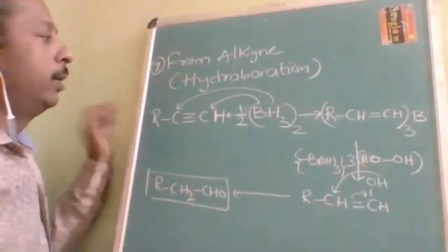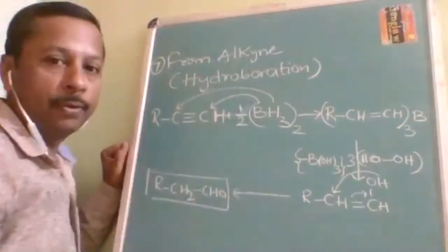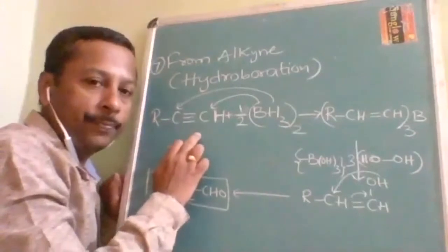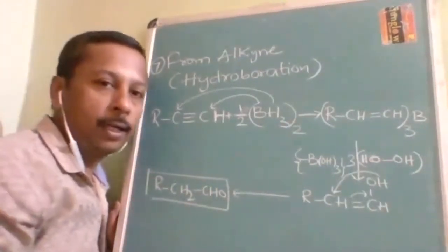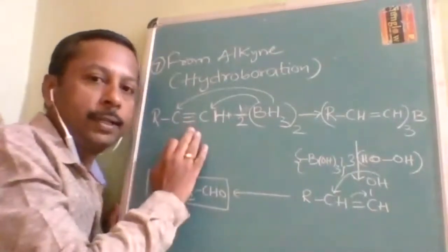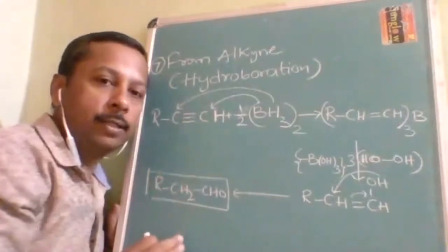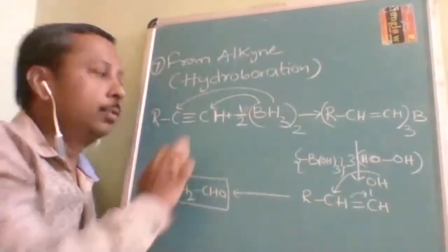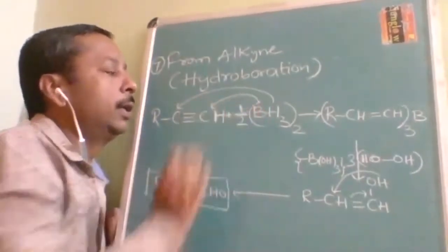In hydroboration, we are taking the alkyne. As a first example, I am taking the terminal alkyne. There are two types of alkynes: terminal alkyne and non-terminal alkyne. If you clearly understand this mechanism, then it is going to be easy to understand non-terminal; you need not even study it separately. So it is a terminal alkyne. It is already there in the alcohols also.